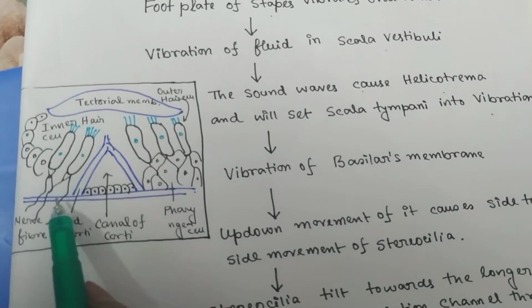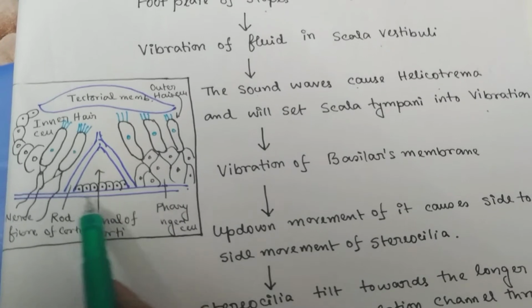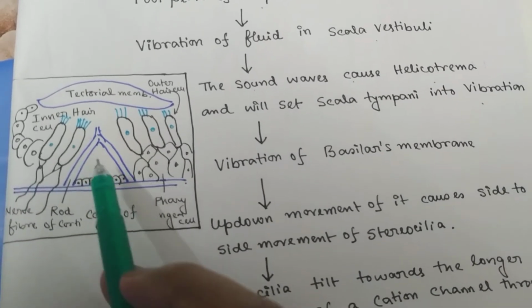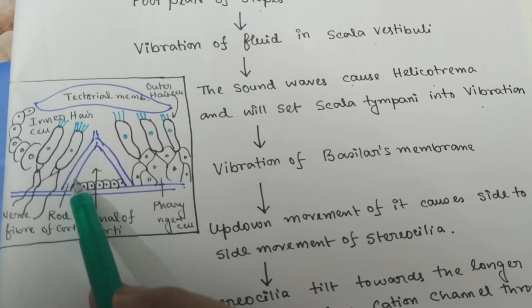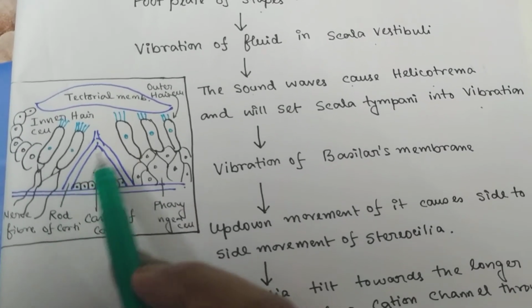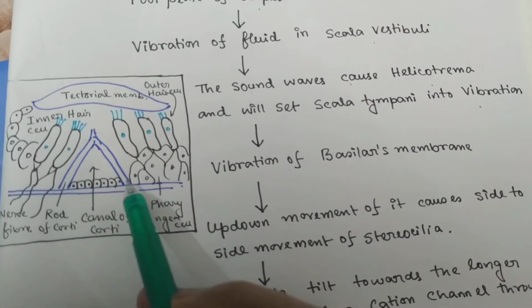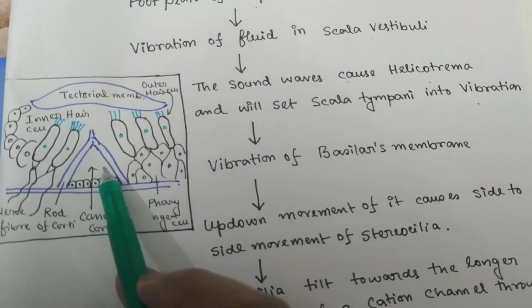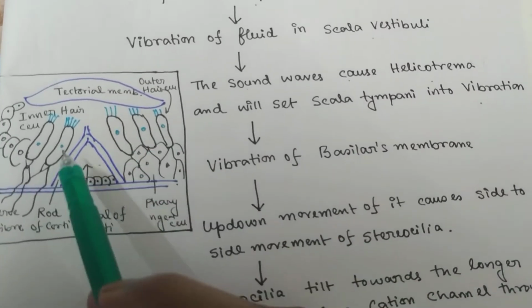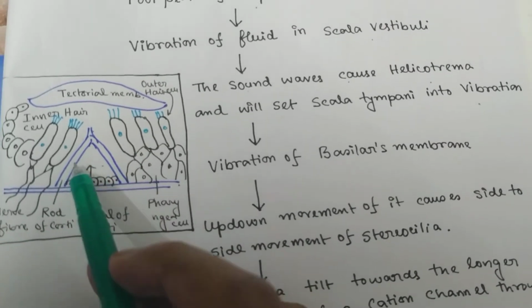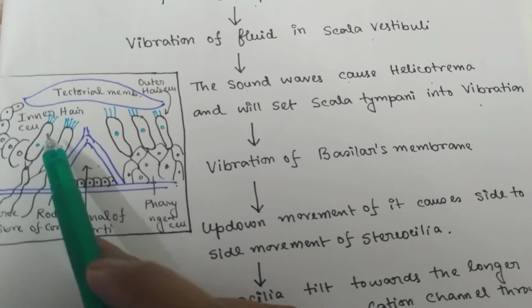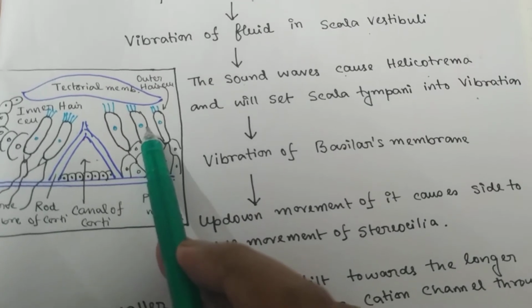Suppose this is the basilar membrane, and above this basilar membrane there are rod cells, rods of Corti, inner rod and outer rod, and in between these two types of rod there is the canal of Corti, and on both sides of this rod there are hair cells, inner hair cells and outer hair cells.